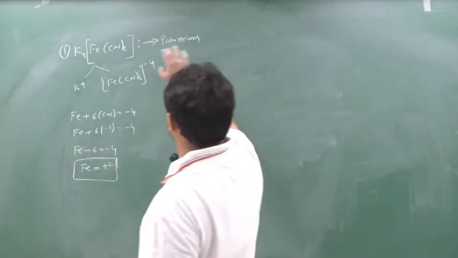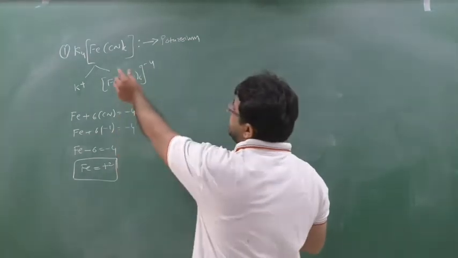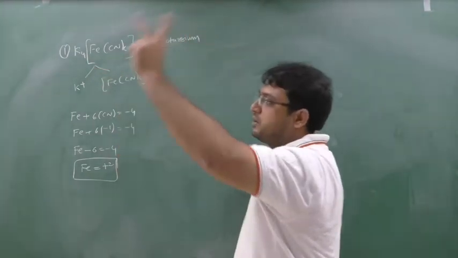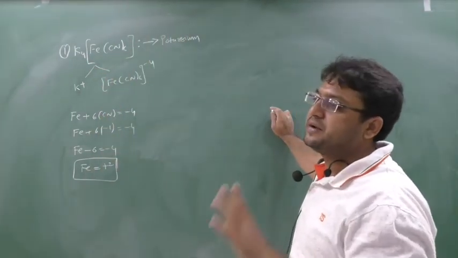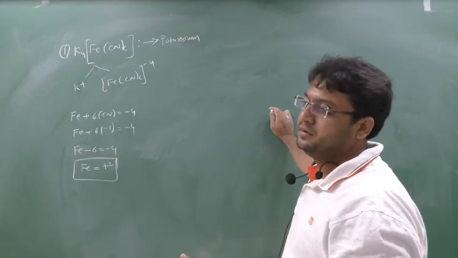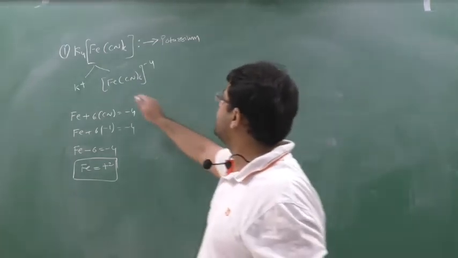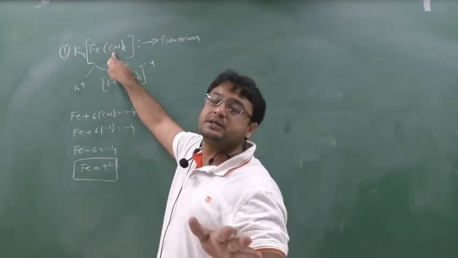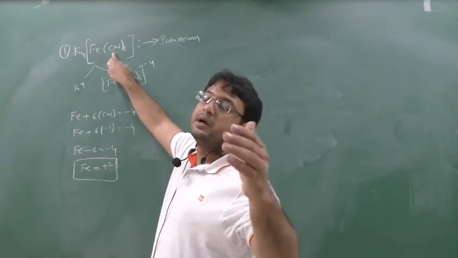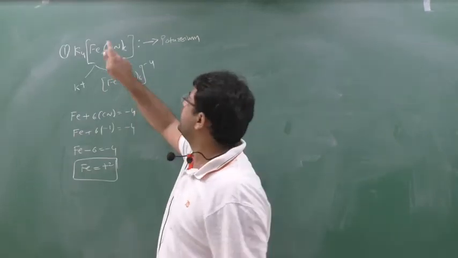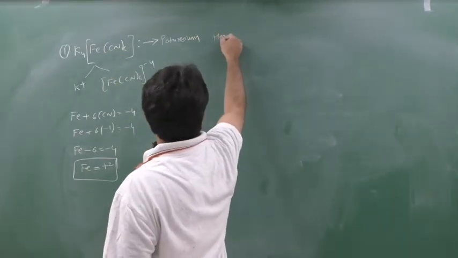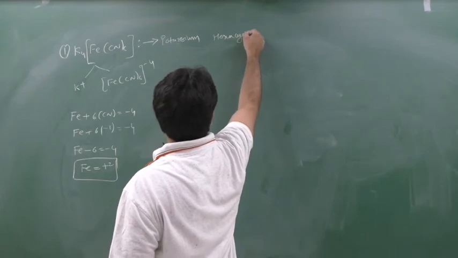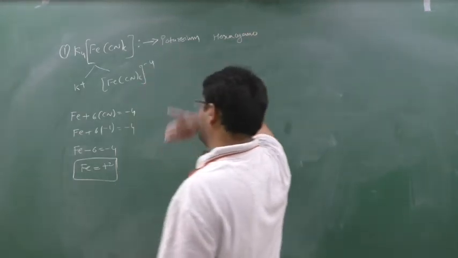Now I will give one space to write down the anion. Now this anion is a complex. So remember what the second rule says: mention the ligand first. Which is the ligand here? Cyano. And if there is more than one ligand, mention the prefix: 1 for mono, 2 for di, tri, penta, hexa. So how many are there? Hexa. Which is the ligand here? Cyano or cyanido, both will work.